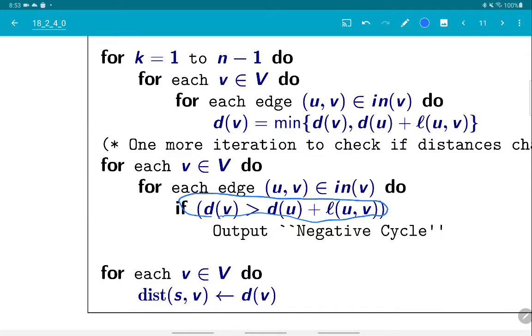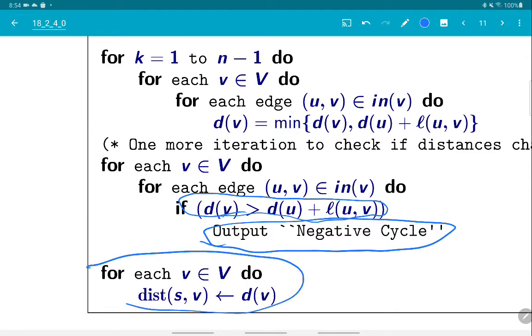If we have one edge that is not relaxed, that we can improve the distances along, we declare that there is a negative cycle reachable from the source, and we are done. Otherwise, we just copy the computed values to the output array and say, here are the distances from the source to the targets, and that's it.